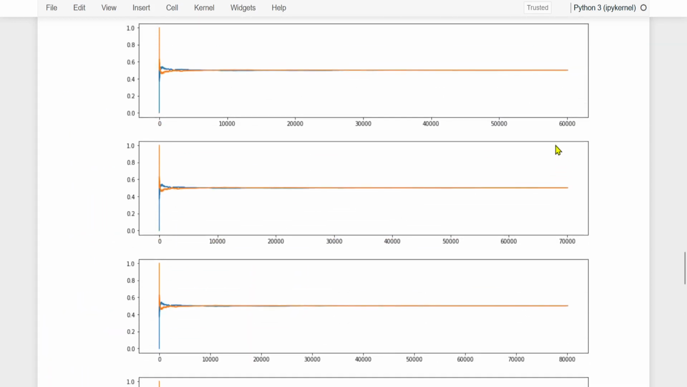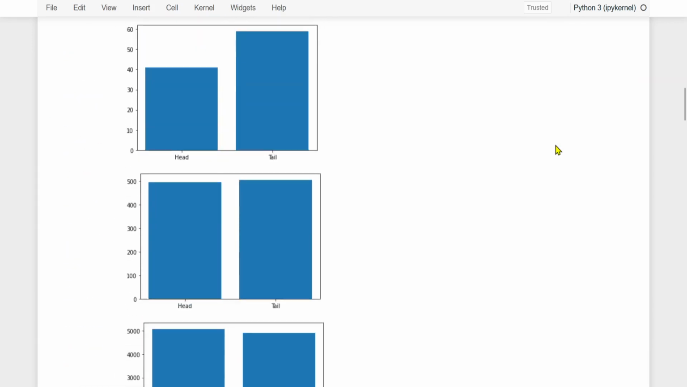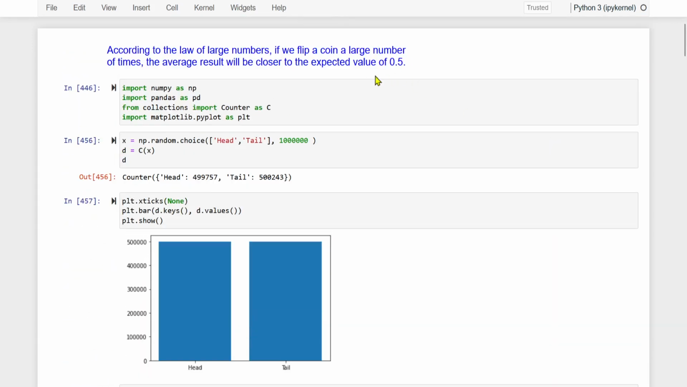So in the next video, we will see how we can calculate the expected value, and we will also do several other experiments.